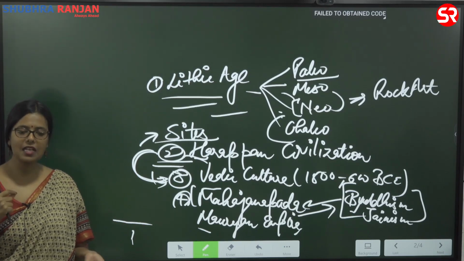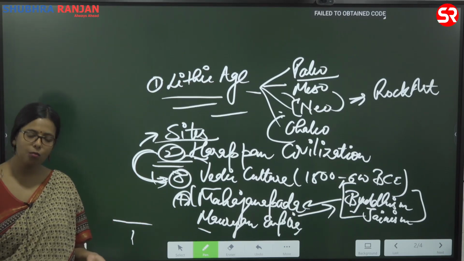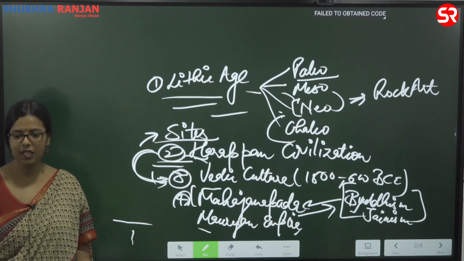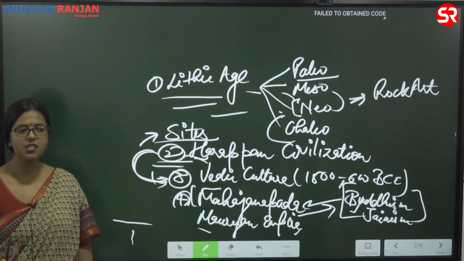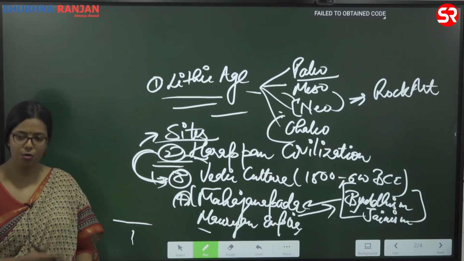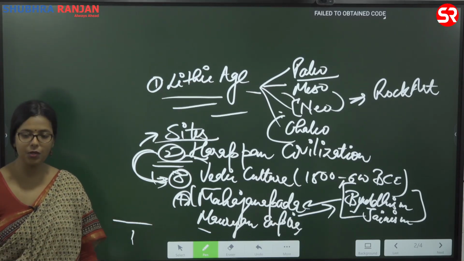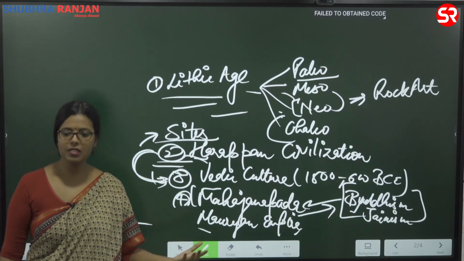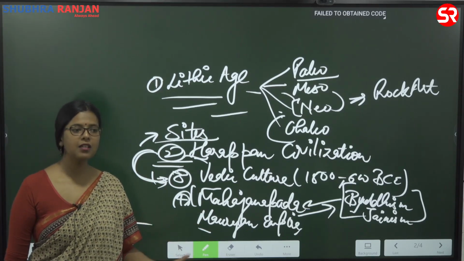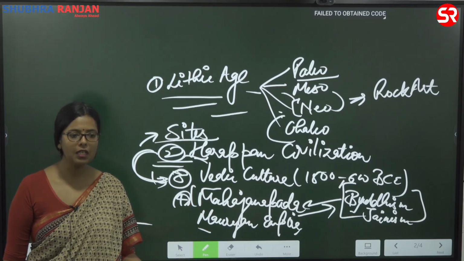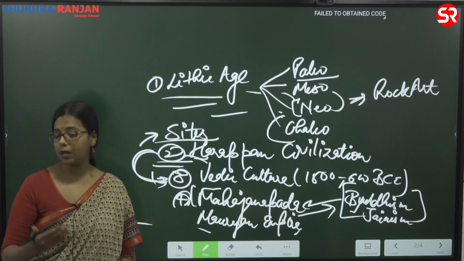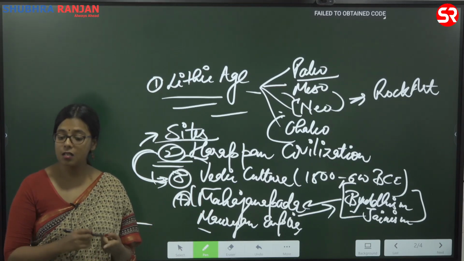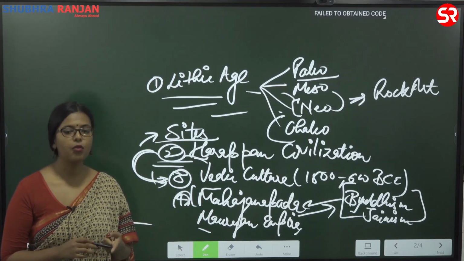If you look at the necklace that she is wearing, more or less the same kind of necklace is very popular today. Look at the way she is wearing her bangles. The whole arm is covered with bangles. Go to present day Rajasthan and you will find mostly rural women wearing bangles in that way only. So this is another cultural similarity in terms of dressing pattern and ornaments that we use.